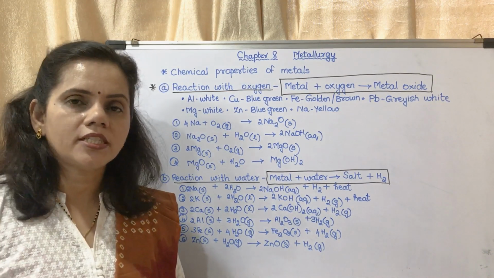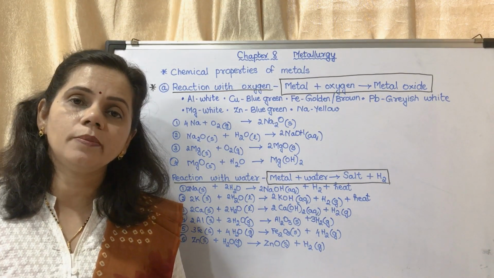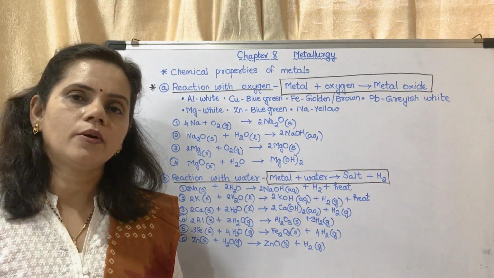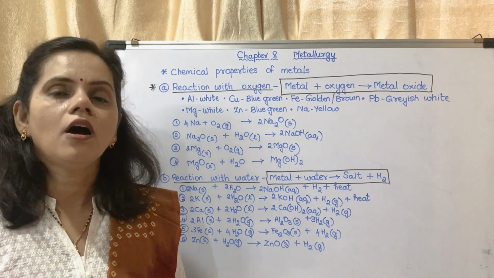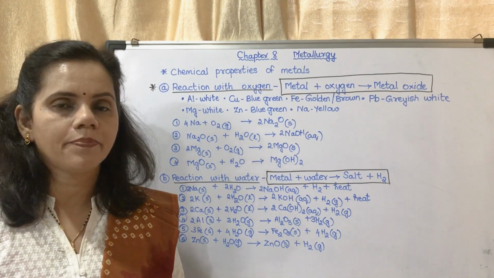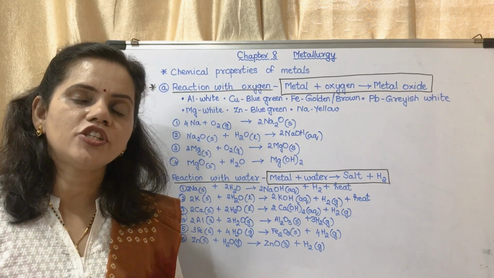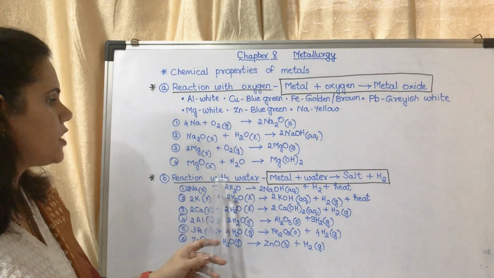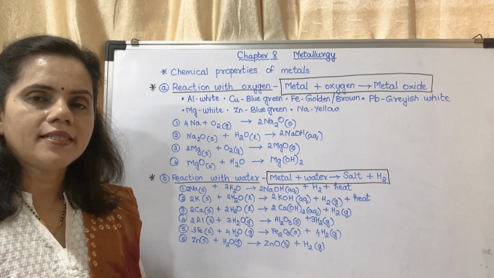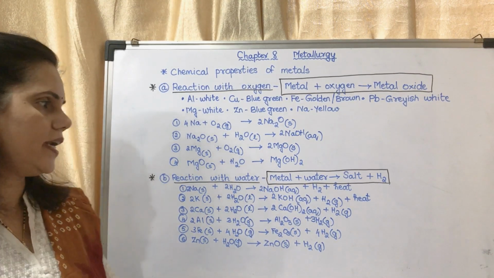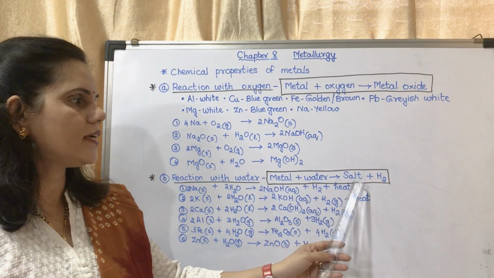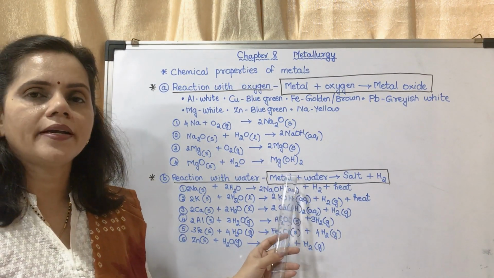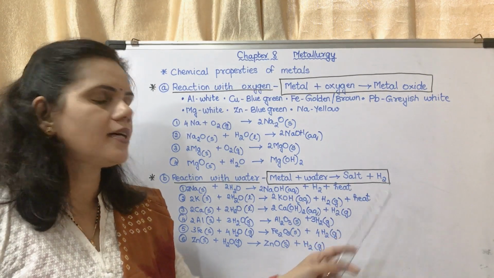These are the equations given in the textbook. The question could be: write a balanced chemical equation showing the reaction of metal sodium with oxygen, or magnesium with oxygen. Otherwise a give reason: why is sodium kept under kerosene? Next is reaction with water. The outline is metal plus water gives salt plus hydrogen. This is the skeleton reaction: metal plus water will give salt plus hydrogen.